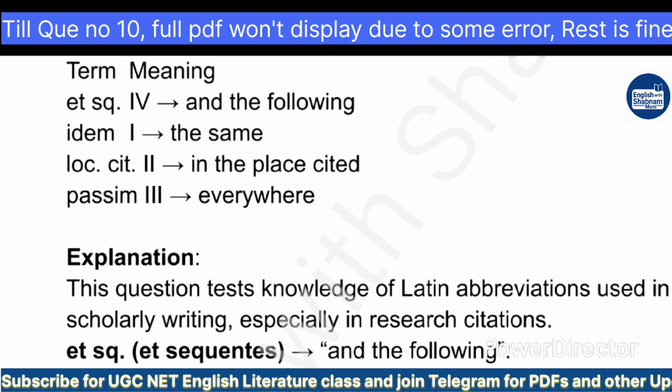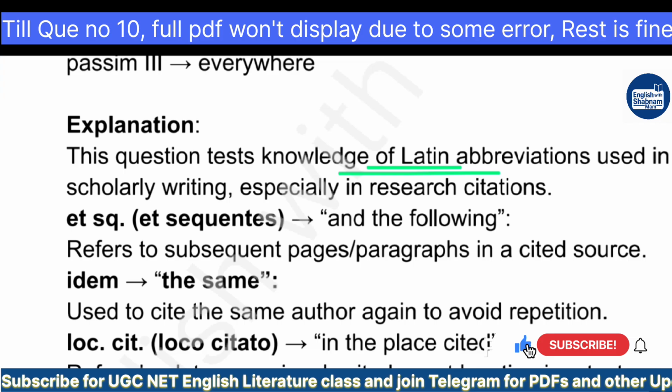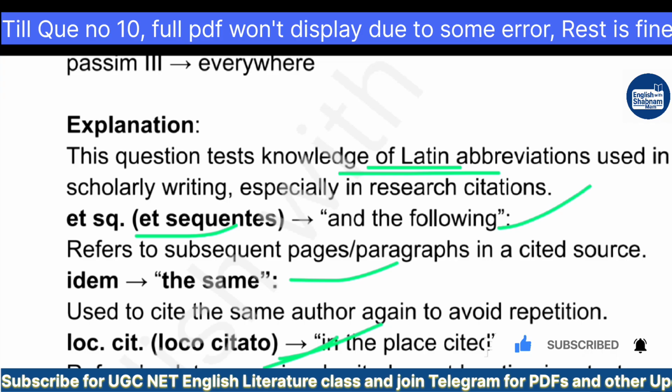I told you that this question tested your Latin knowledge, how much you are aware of the Latin abbreviations used in academic, scholarly and research papers when we write. So here it is mentioned: et seq. means and the following, idem means the same, loc. cit. means loco citato, which refers back to a previously cited exact location in a text.